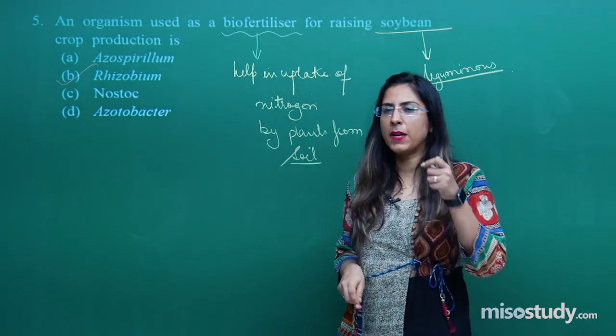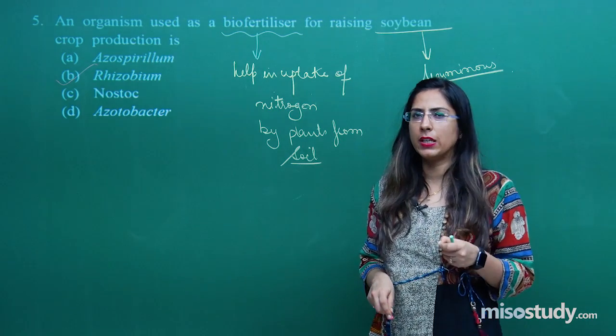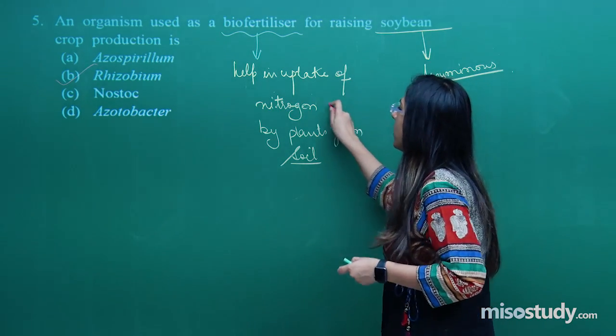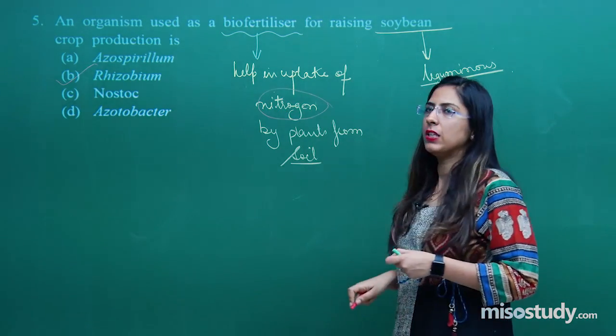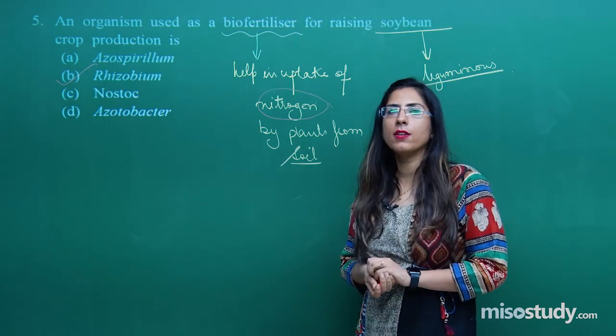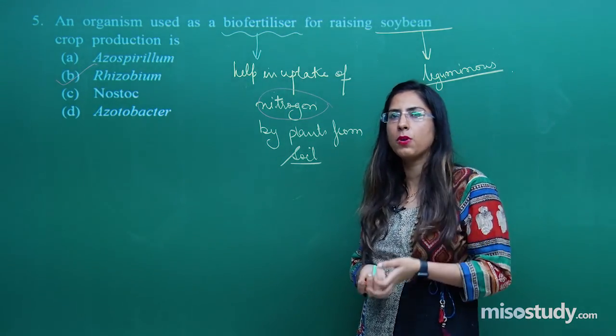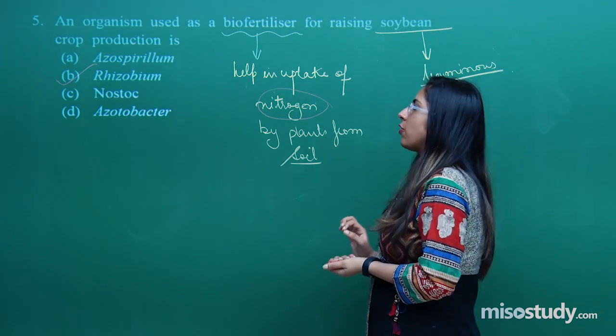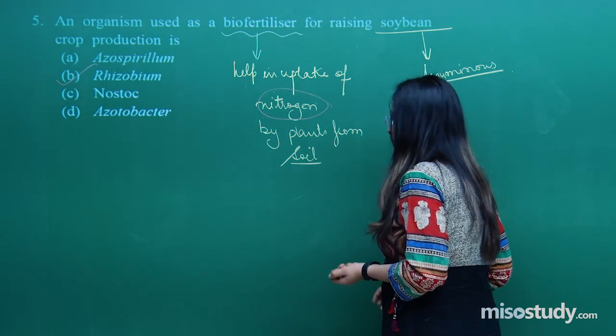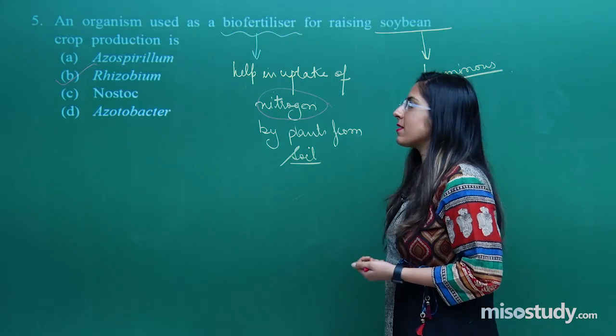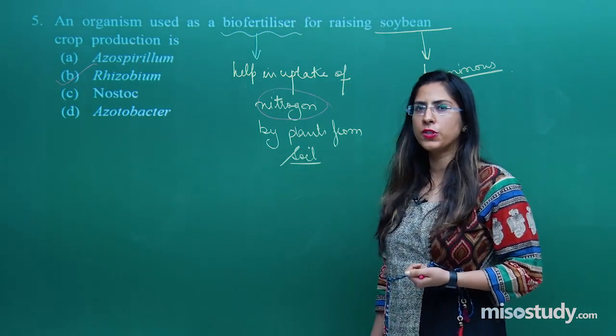Rhizobium has one specific gene, the nif gene, because of which they help in more and more absorption of nitrogen. So the correct option is B, Rhizobium. Now let's discuss the next question, question number 6.